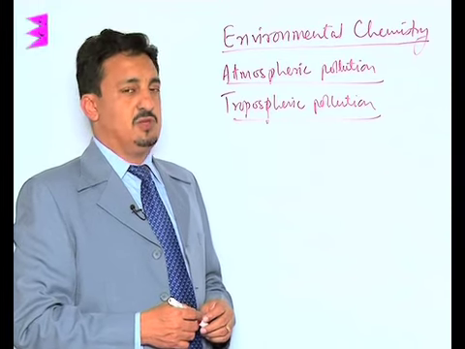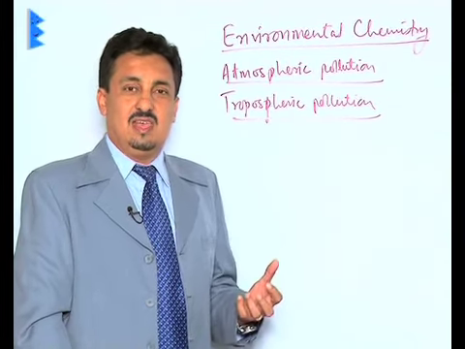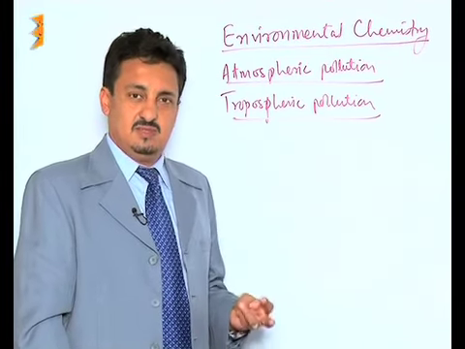Tropospheric pollution mainly takes place because of the presence of undesirable solid and gaseous substances in this layer of the atmosphere around the earth.